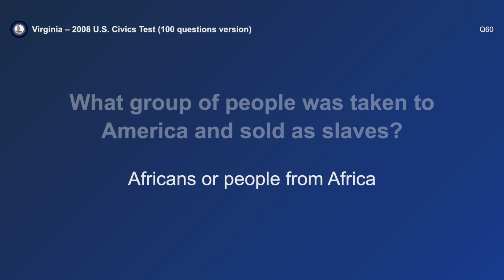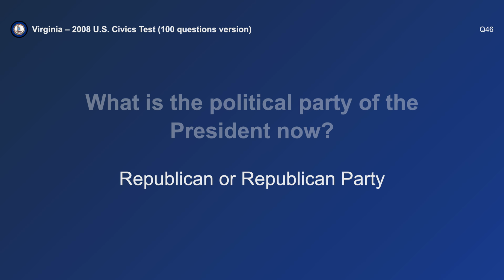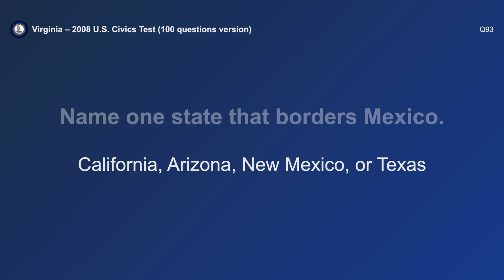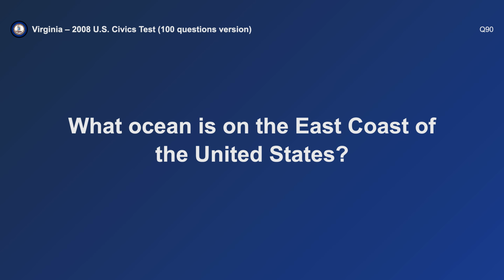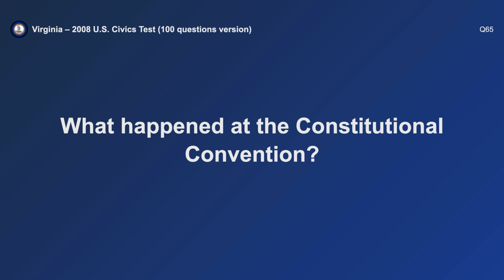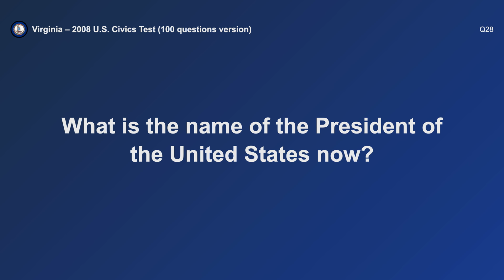Africans. What is the political party of the president now? Republican. Name one state that borders Mexico. California. What ocean is on the east coast of the United States? Atlantic. What happened at the Constitutional Convention? The Constitution was written.